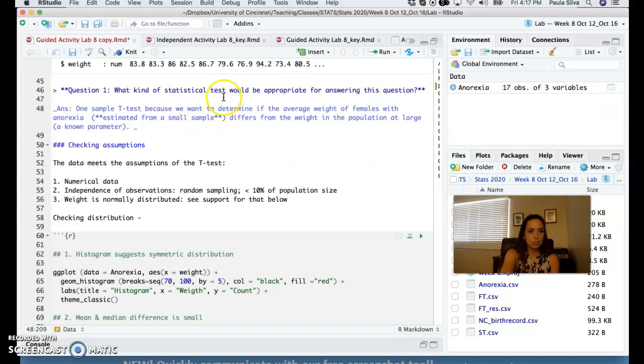We don't have that, so we have a small sample. It differs from the weight in the population at large, which is a known parameter. So in these situations, we use a t-test, a one sample t-test, instead of a z-test.